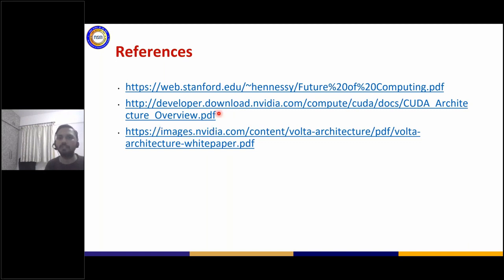And also there are details about how the CUDA architecture looks and how a particular SM or particular architecture looks. With that, I would like to pause my sharing, and let's see what questions I have.